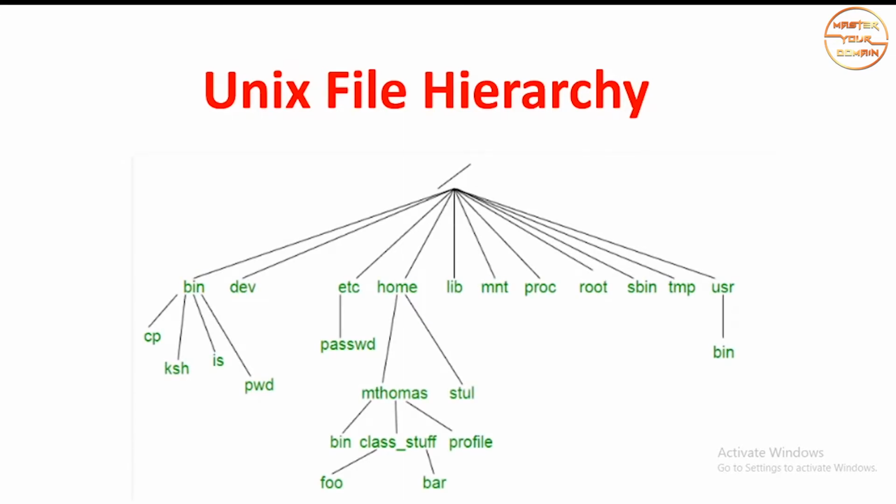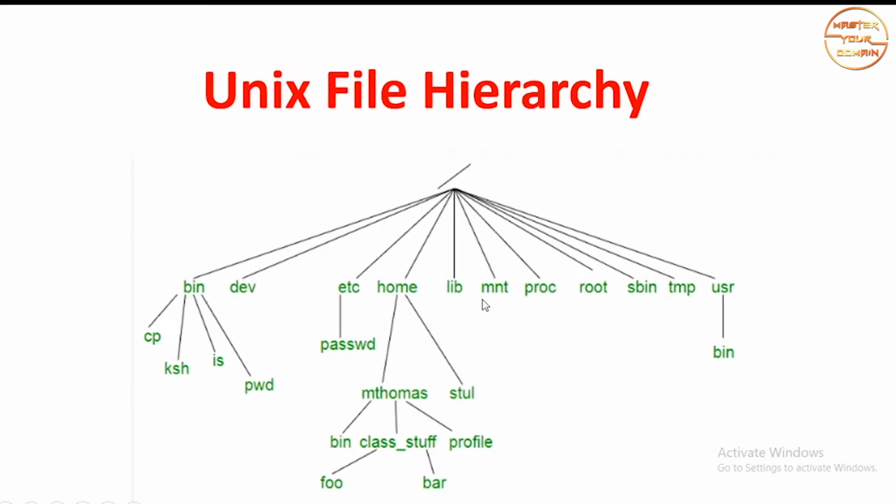As you can see, at the very beginning there is a / which is called the root directory. So every file or directory is stored under the root directory, either directly or indirectly. Under this root directory there are bin, dev, etc, home, lib, mnt.